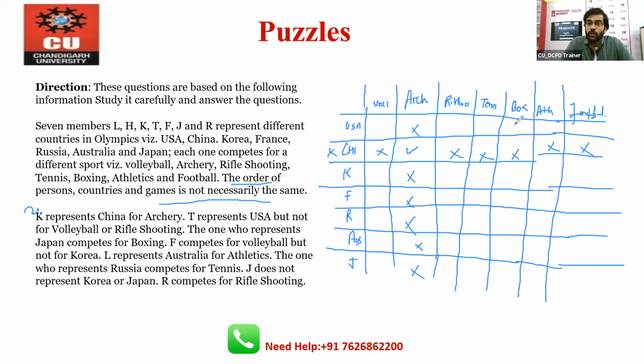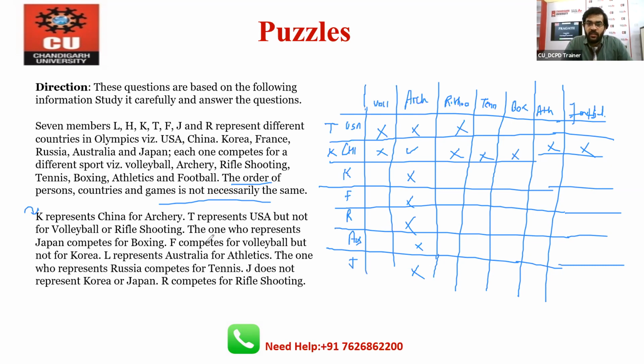Now T represents USA. So USA is here, and we can draw T here. T represents USA, but not for volleyball and not for shooting. So we can mark a cross here.